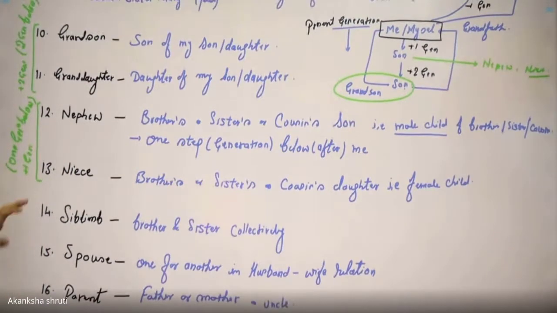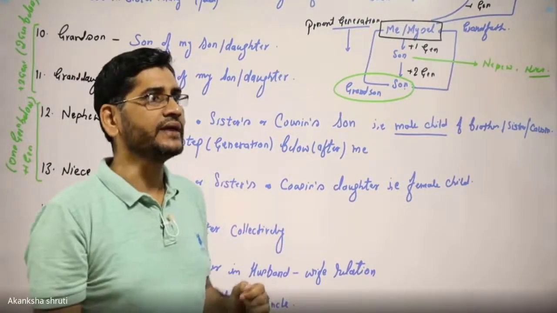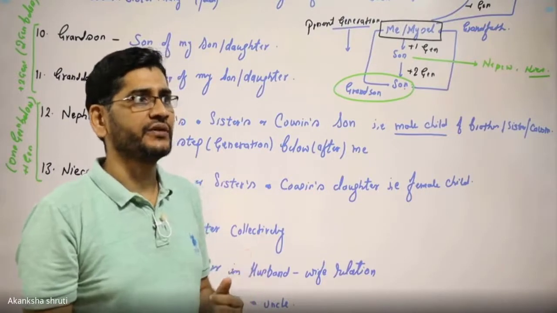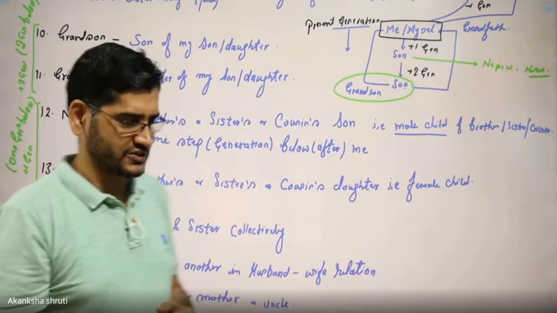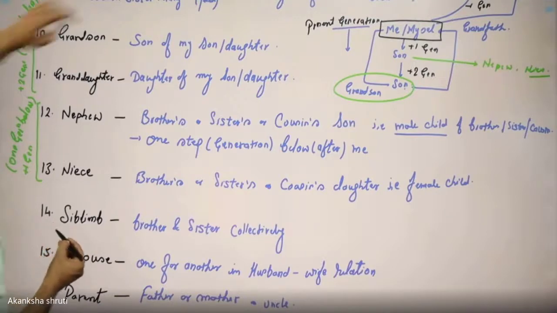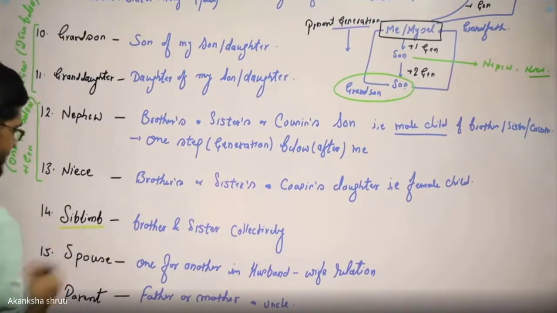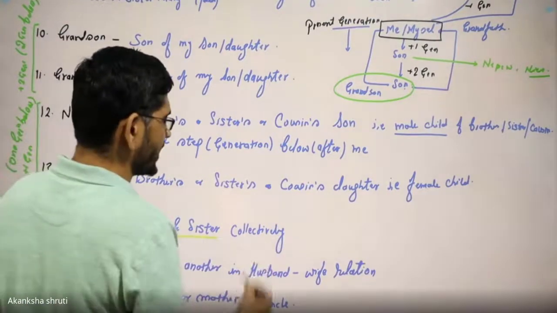Students, there are 3 other common terms that we come across, like parent, sibling, and spouse. So the next common term used is sibling. Sibling is the common term for brother and sister together.